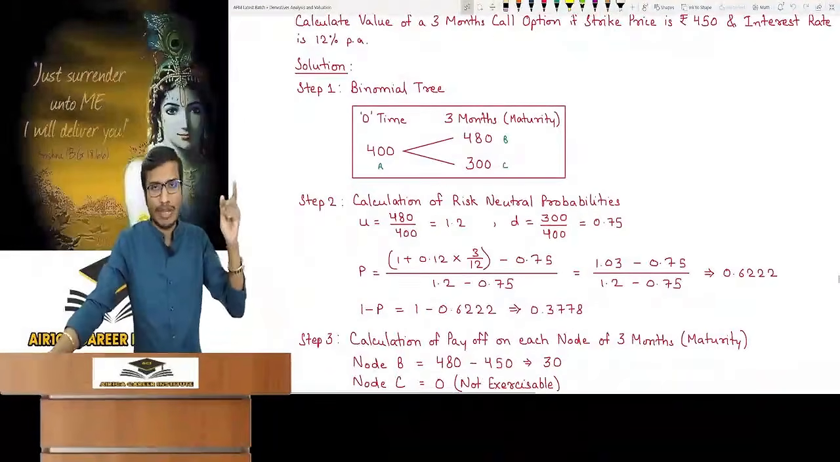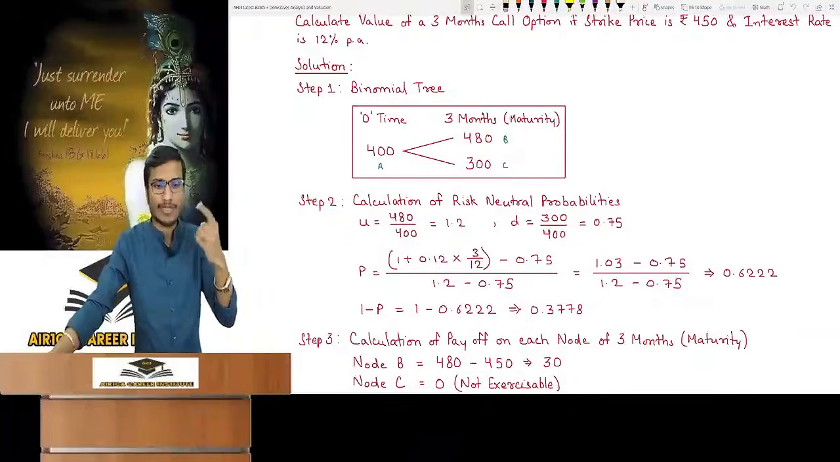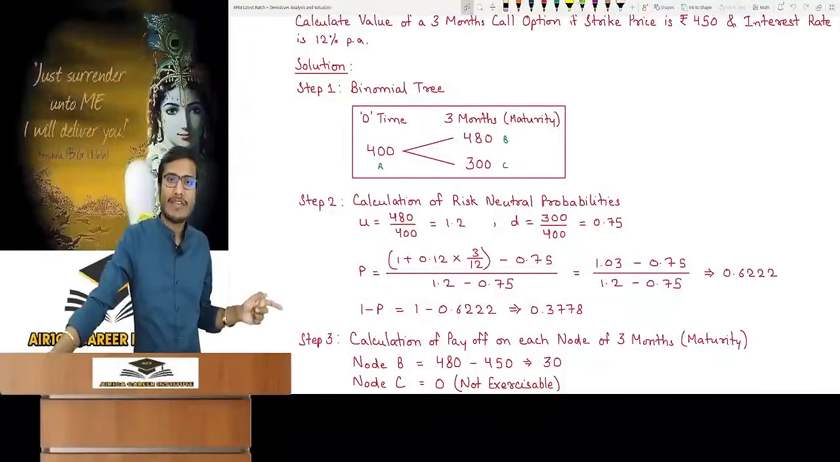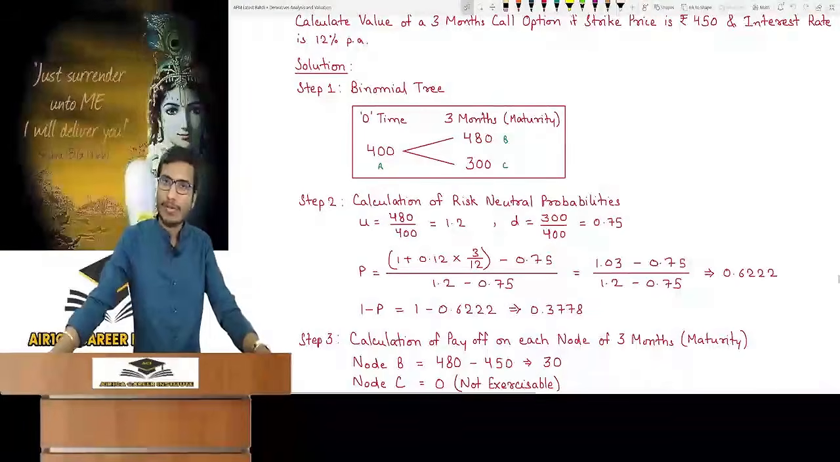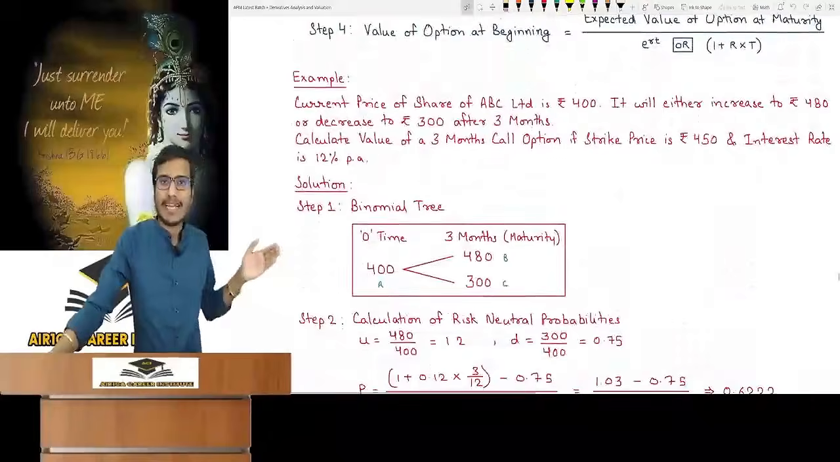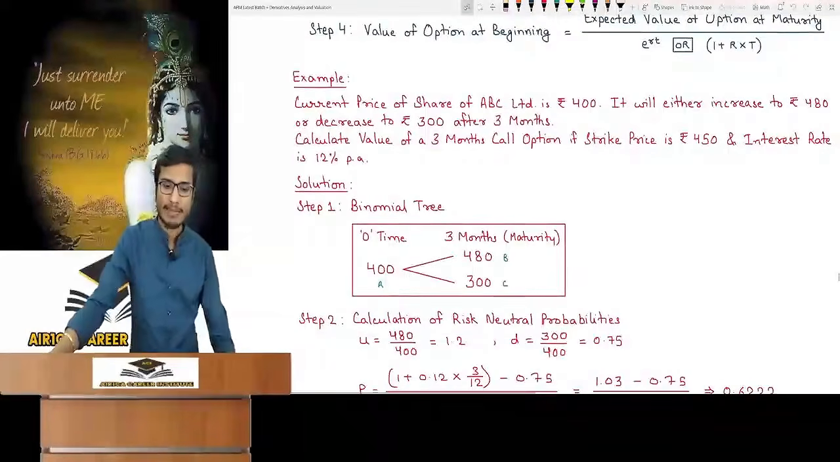1 plus rate of interest 0.12, multiply by time 3 by 12, minus D, divided by U minus D, gives probability P. 1 minus P, we got probability of move down. Now in step 3, take out the payoff on each node. You can further directly show that in the tree here as well.